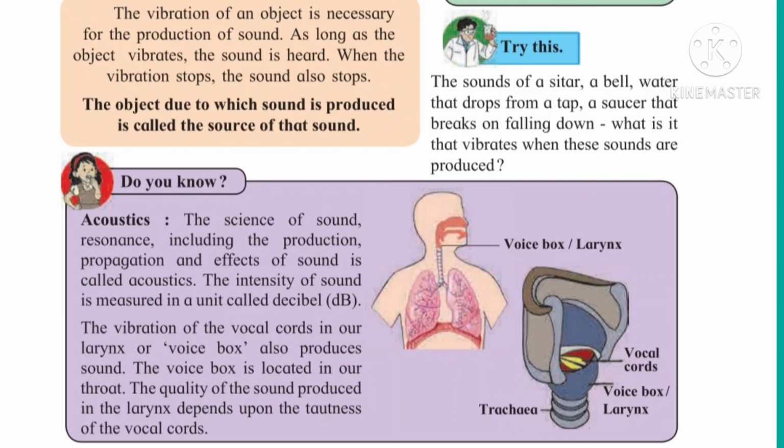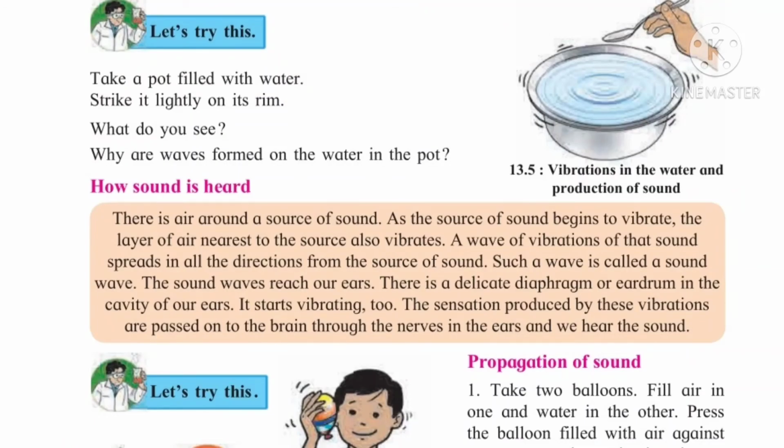Understood everyone? Now let's try this. Take a pot filled with water. At home also you can try this. Strike it lightly on its rim, with the help of a spoon or just with your finger. Like a striker on a carom board, we are playing with a striker. So like that you have to just strike on that rim. Now what do you see? What waves form on the water in the pot?